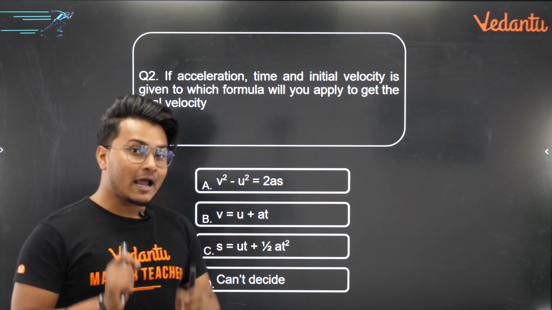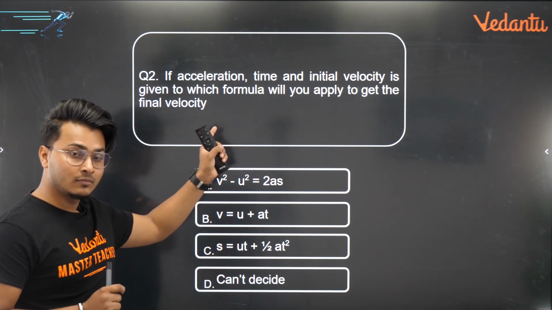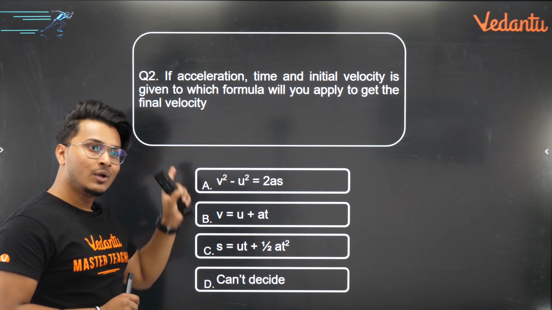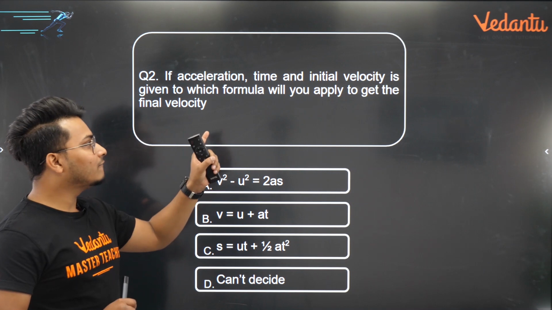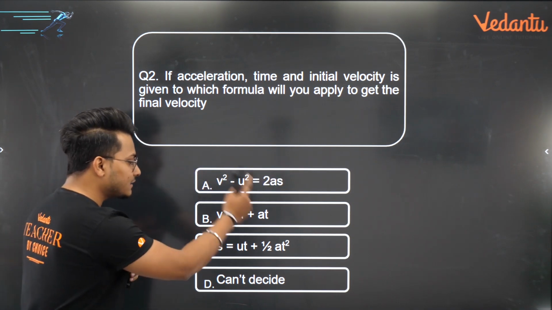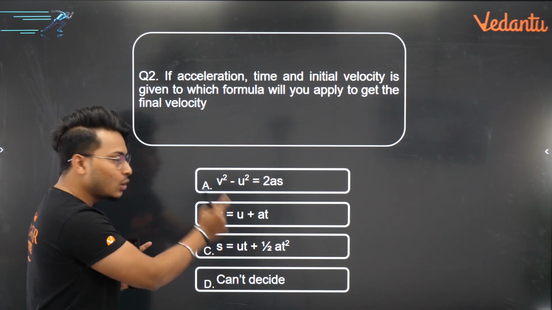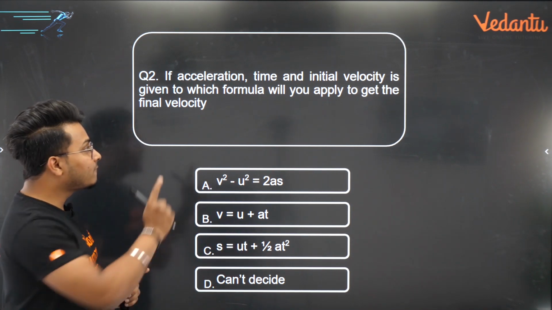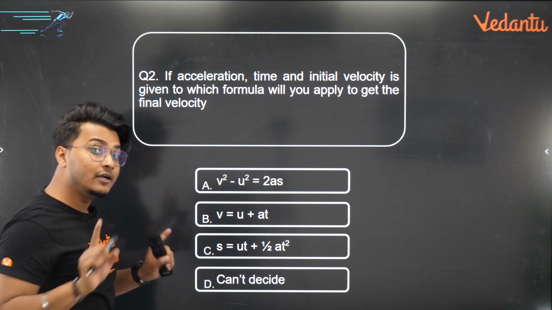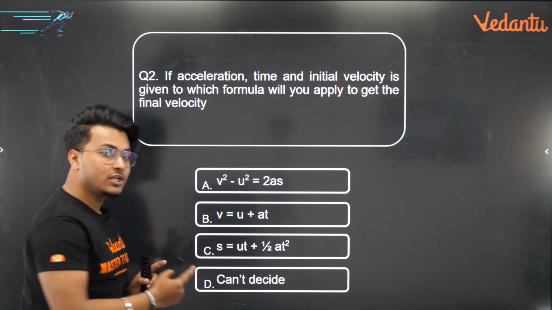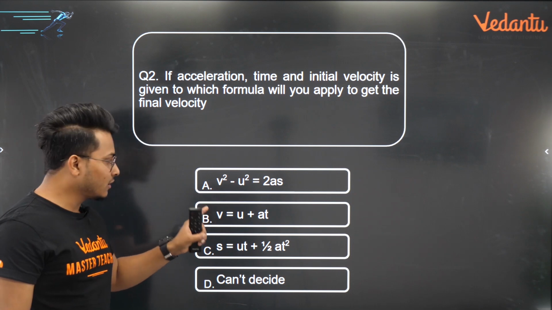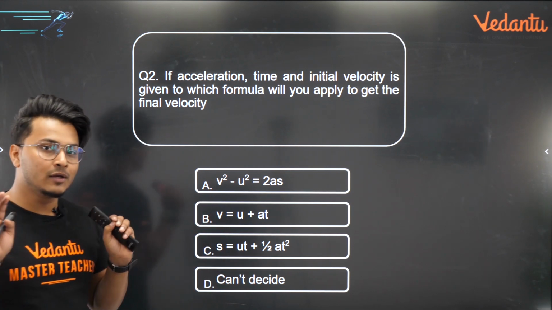Next question on your screen, a very simple and important question. If acceleration, time and initial velocity are given, which formula will you apply to get the final velocity? Out of these 3 formulas, which formula will you apply to find the final velocity if acceleration, time and initial velocity are given to you? If you can't decide, you can choose option D. It's a very, very easy question. Will you use the third equation of motion or the second equation of motion? Which one will you use?